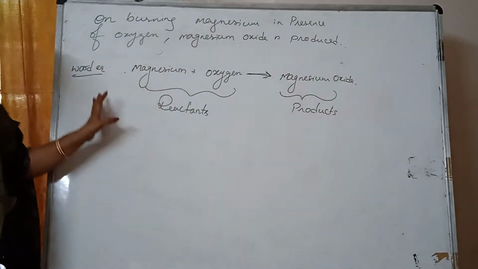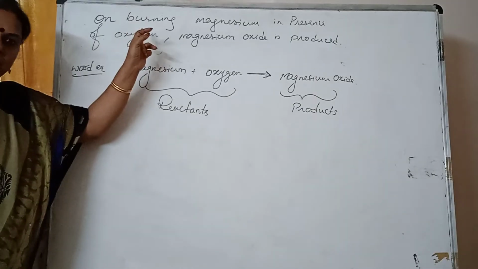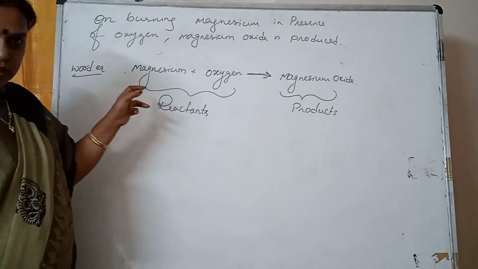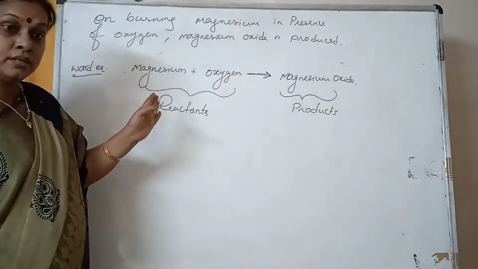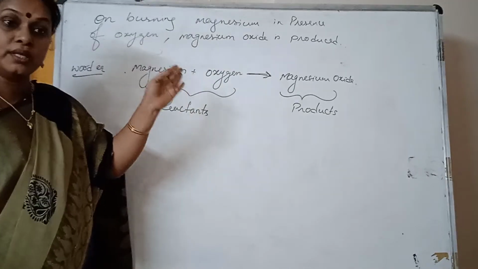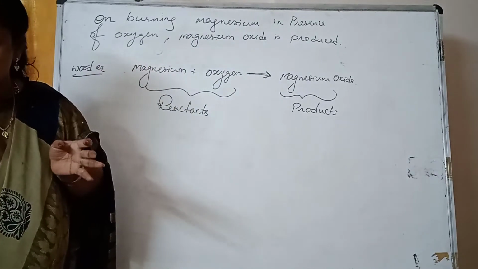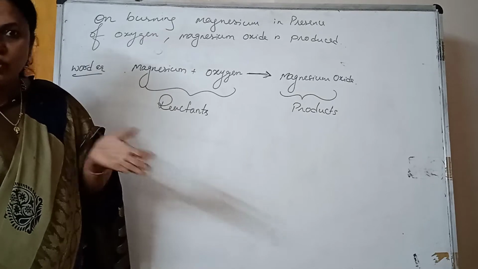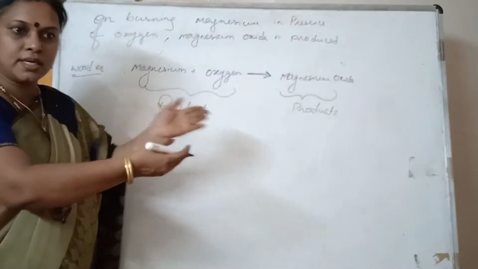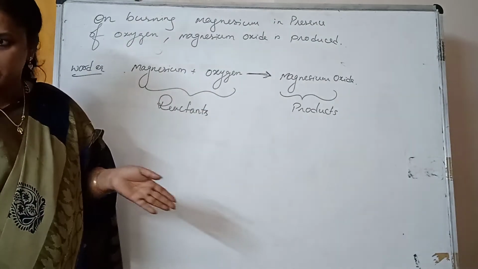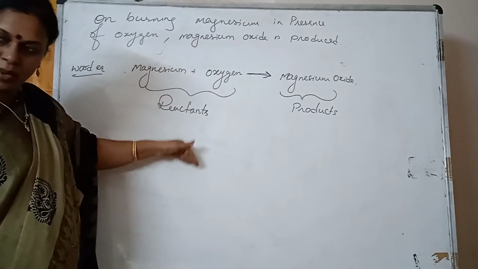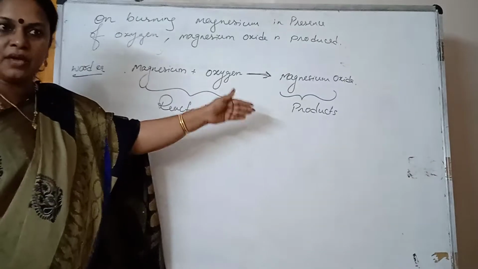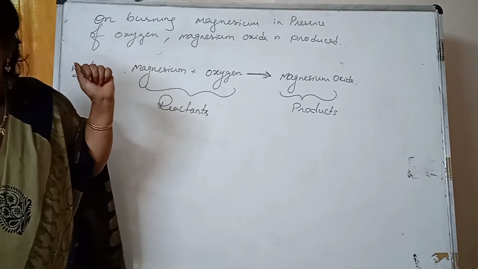But in this word equation, if you represent any chemical reaction in the form of words, we will not be able to understand whether this reaction is following the law of conservation of mass or not. How will you prove how much has reacted and how much is produced? There is no evidence, right? So we need to rewrite the chemical reaction by using symbols and formulae.